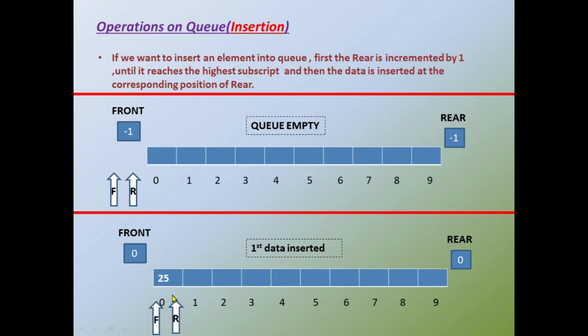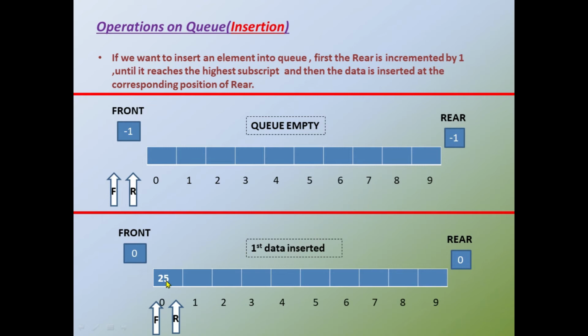To insert the data I have to increment from -1 by 1, that is -1 plus 1, that will be 0. Index value will be 0. Okay, so the rear is incremented and the data is inserted at the corresponding position. And I am adding 25 here.